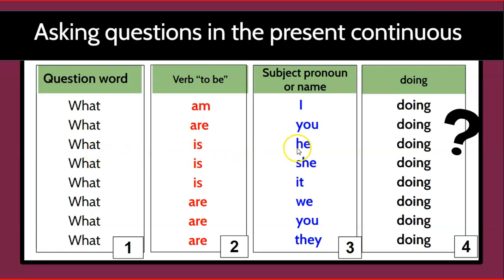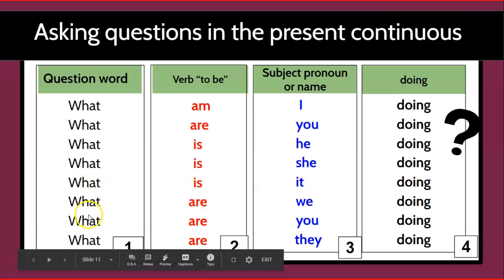What is he doing? What is she doing? What is it doing? What are we doing? What are you doing? What are they doing?